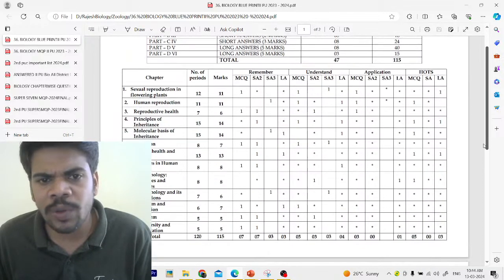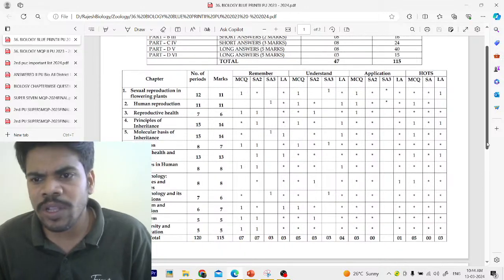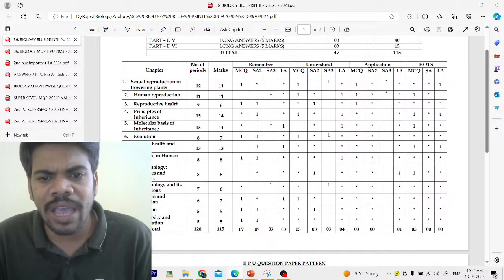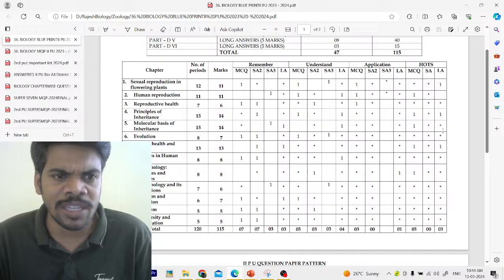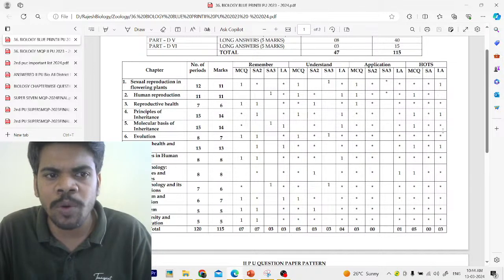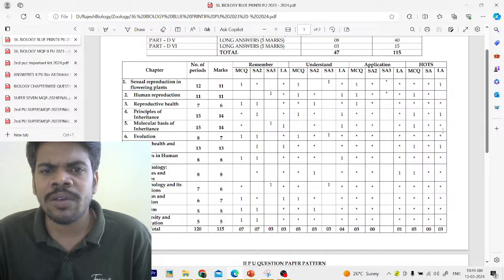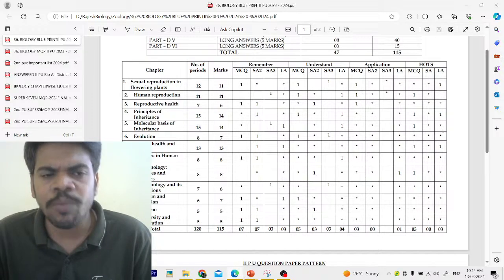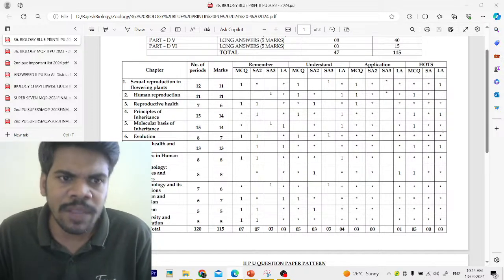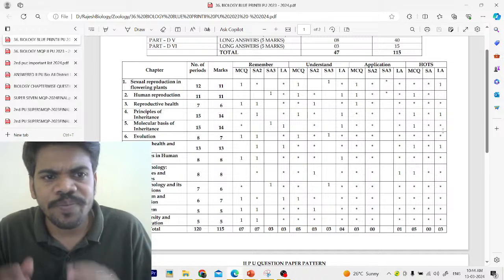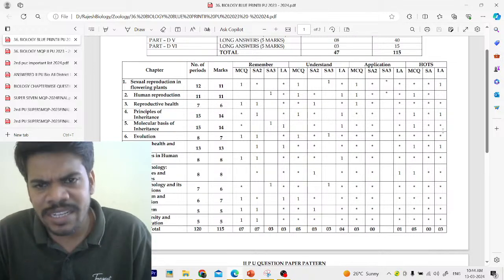If you don't have it, you can take a screenshot or download it from our app, Rajesh Biology. In the Rajesh Biology app, I'm going to upload all these files for you: not only the blueprint, but also the model paper and the important questions list prepared by me, and the pre-final examination papers of all 33, 34 districts of Karnataka.